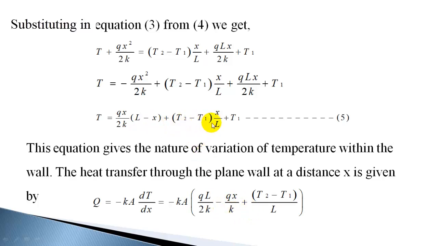Plus differentiating this with respect to x, you get T2 minus T1 by L, and differentiation of T1, since T1 is a constant, is 0. So this is the equation for heat transfer, and it depends on x. So it's not a constant. The rate of heat transfer is changing with respect to x.